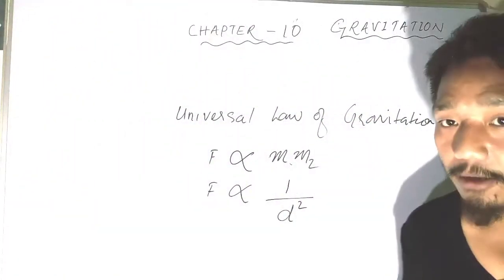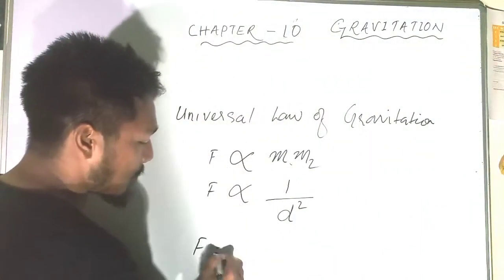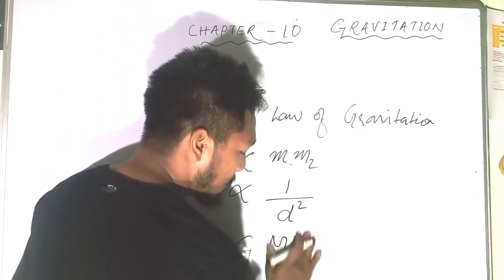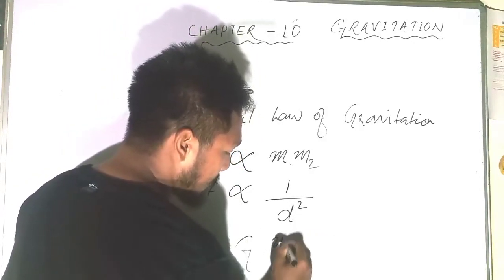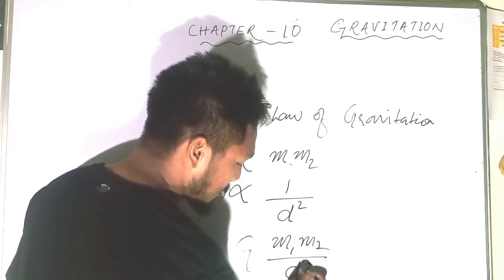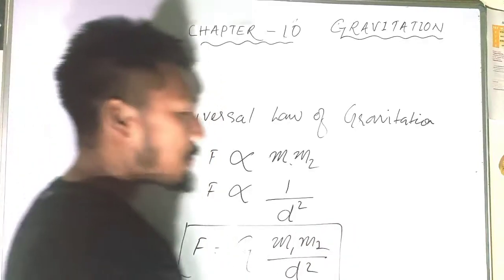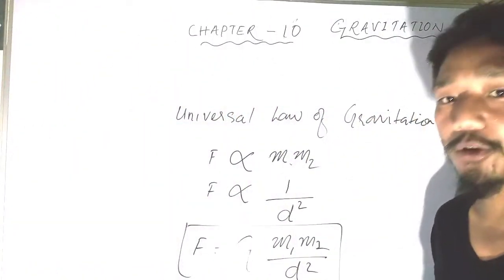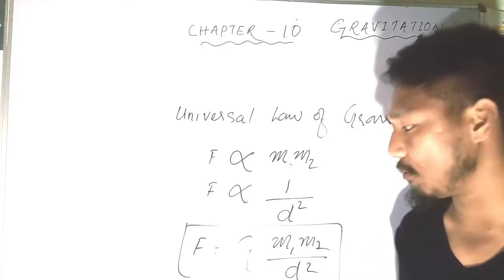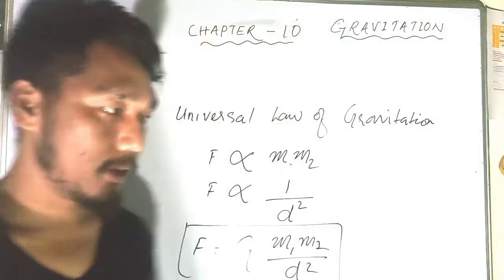By formulating these theories, we have learned that force is given as F equals G times the product of the masses M1 and M2, divided by distance squared. So this is what the universal law of gravitation gives us.